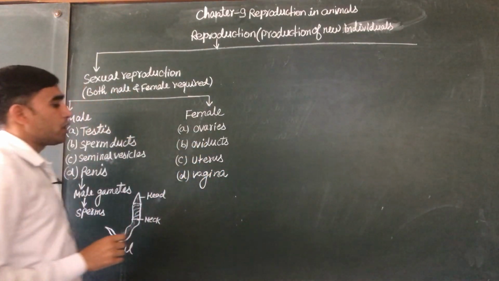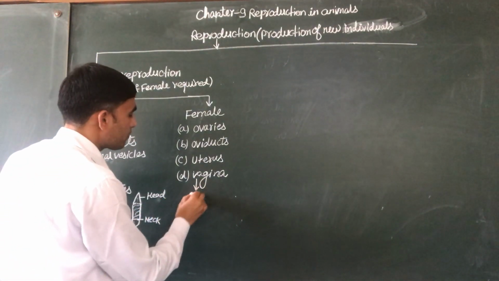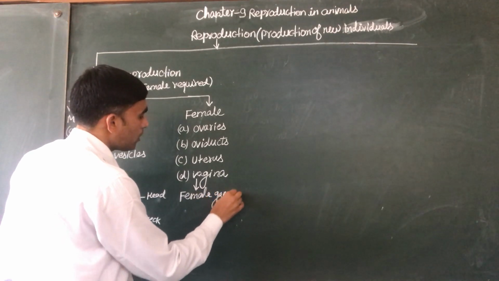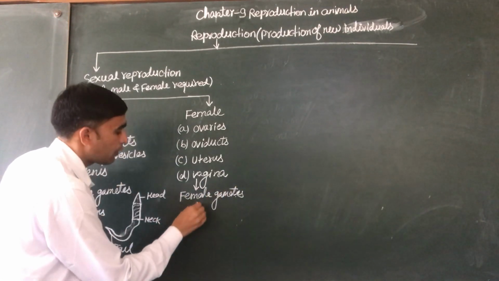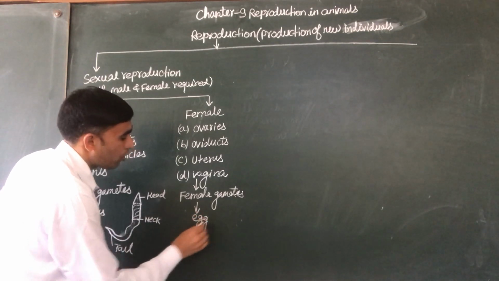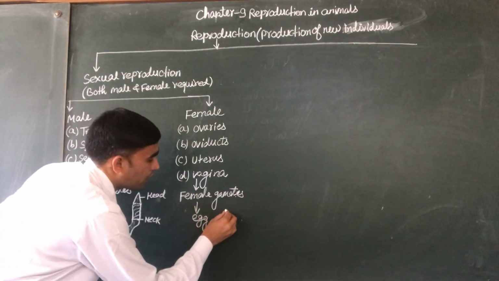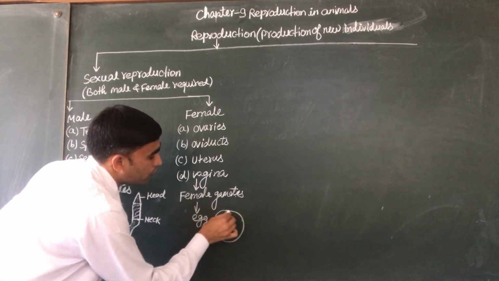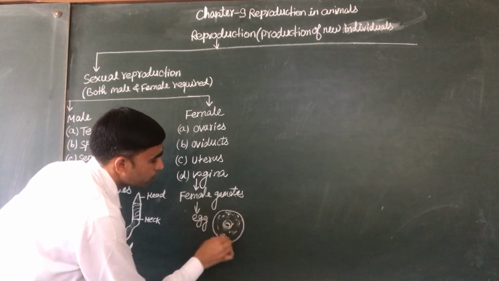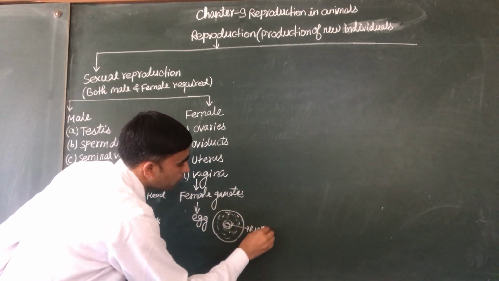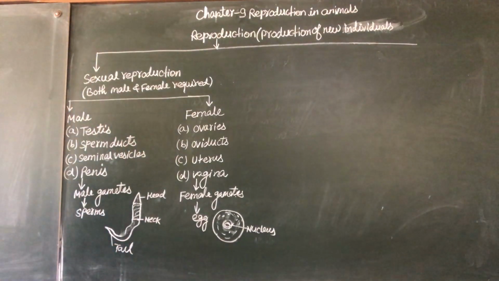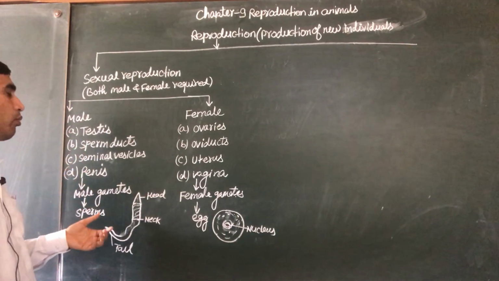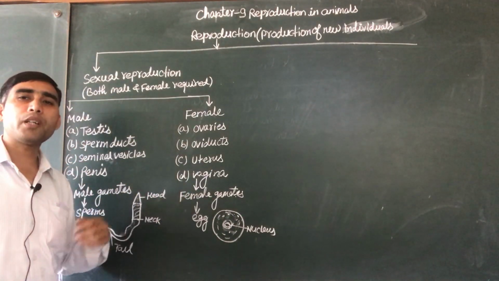The ovaries produce the female gametes, and these female gametes are called eggs or ova. We can see it in a structure also like this. This is the nucleus.